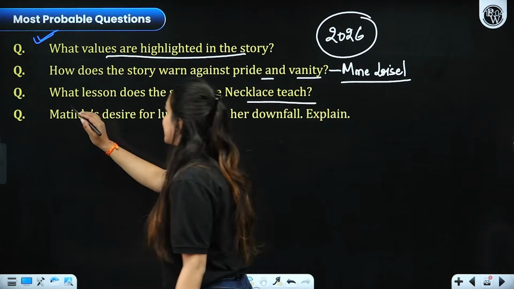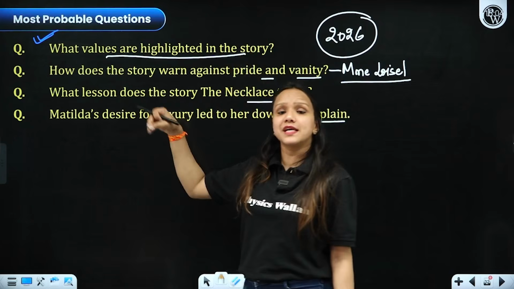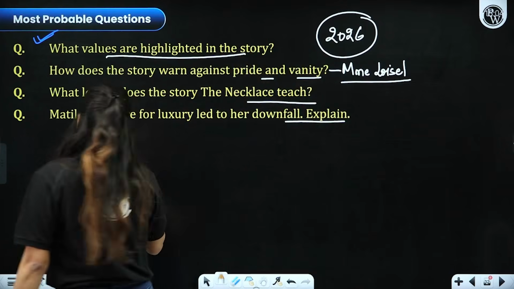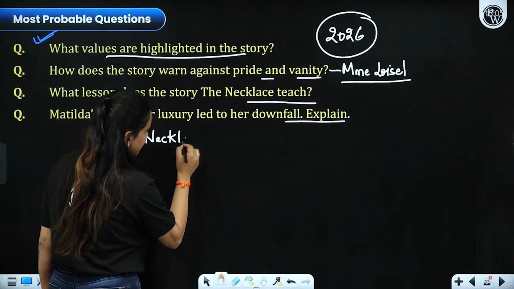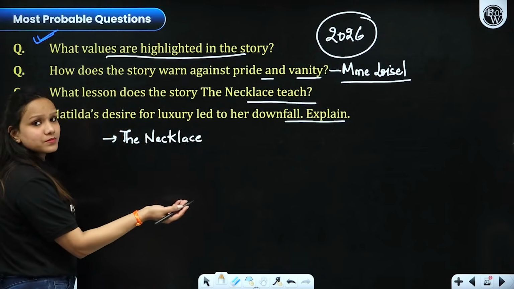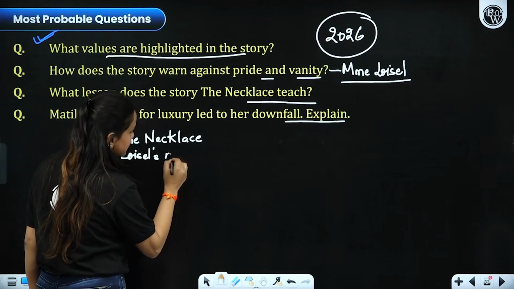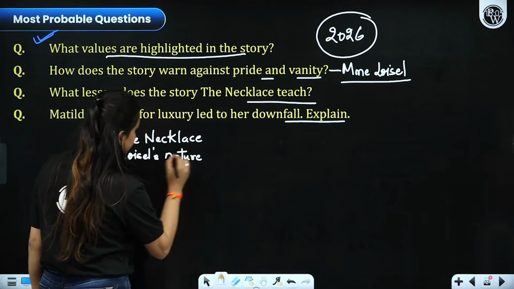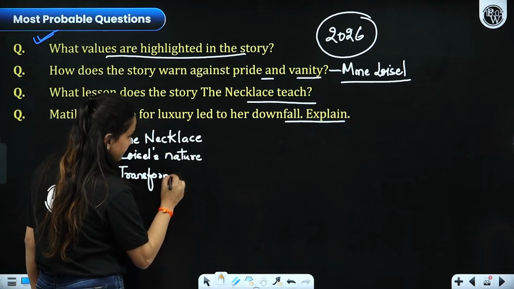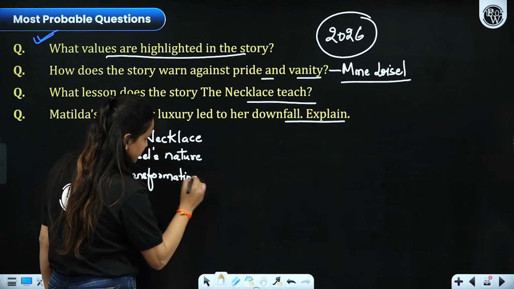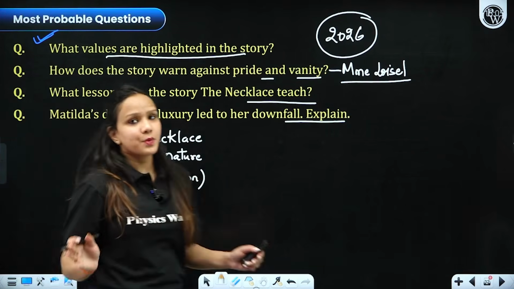All right. So Matilda's desire for luxury led to her downfall. Now, in these 4 questions, you see the central idea remains the same. That is, you have to mention the necklace, right? That was borrowed from Madame Forestier. You have to mention Madame Loisel's nature, and her transformation, right? Please focus on all these pointers.